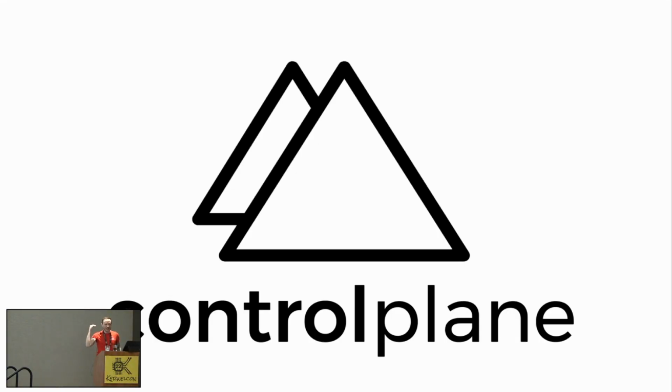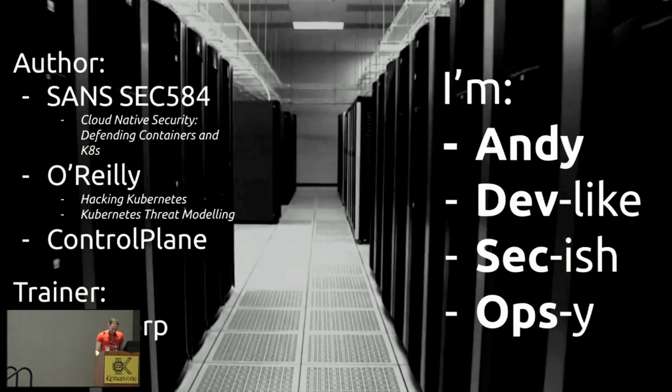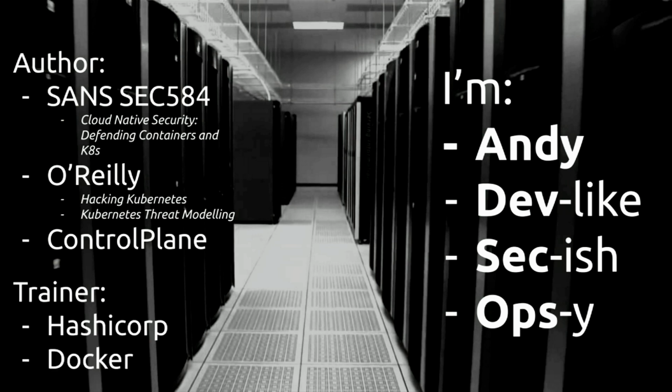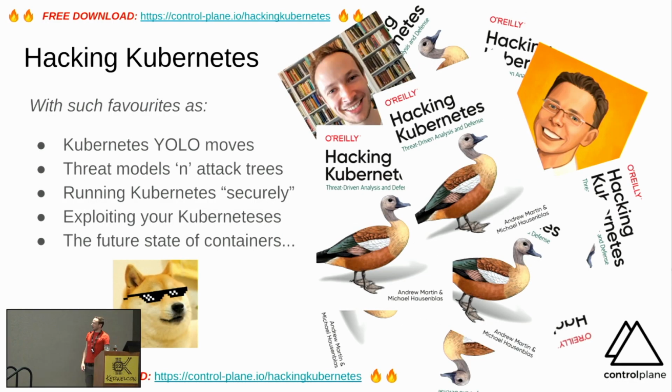Okay, I'm from Control Plane. We have far higher quality standards than have been currently espoused, I guarantee. I'm very proud to be involved with various organizations. We've written stuff for SANS and O'Reilly. We've trained for HashiCorp and Docker. My background is a classically trained computer scientist who was just given too many responsibilities. And very proud to be the co-author of Hacking Kubernetes with my esteemed and preeminent friend, Mr. Michael Hausenblas, solution architect at AWS.